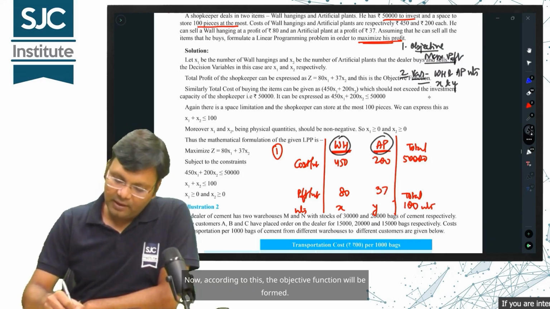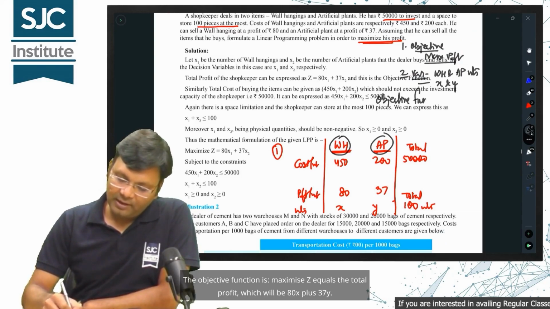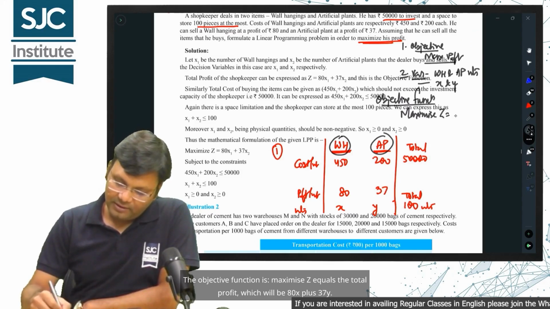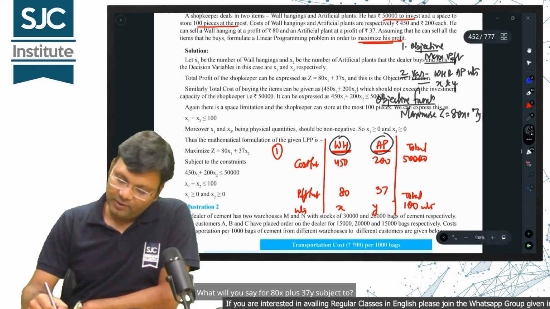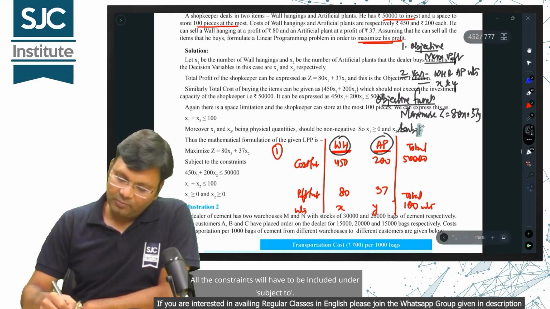Now, according to this, the objective function will be formed. The objective function is maximize Z equals the total profit, which will be 80x plus 37y, subject to. All the constraints will have to be included under subject to.